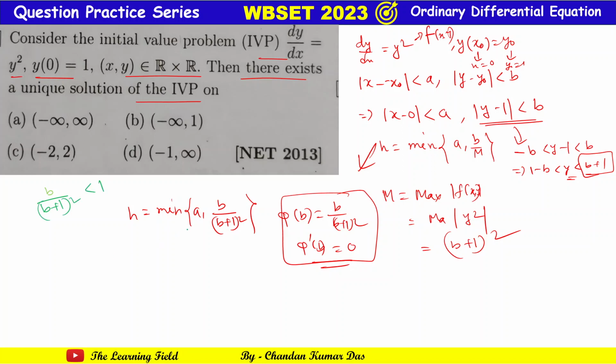Now the value of a should be like, so this is the minimum of a and this value; you can calculate by this, but how can you do it without this calculation? So a and this value, which is obviously less than 1, so the minimum of a and a number less than 1 is always less than 1.